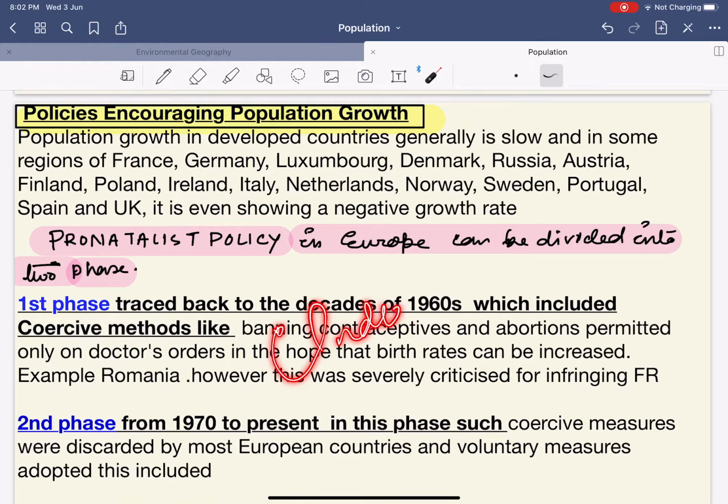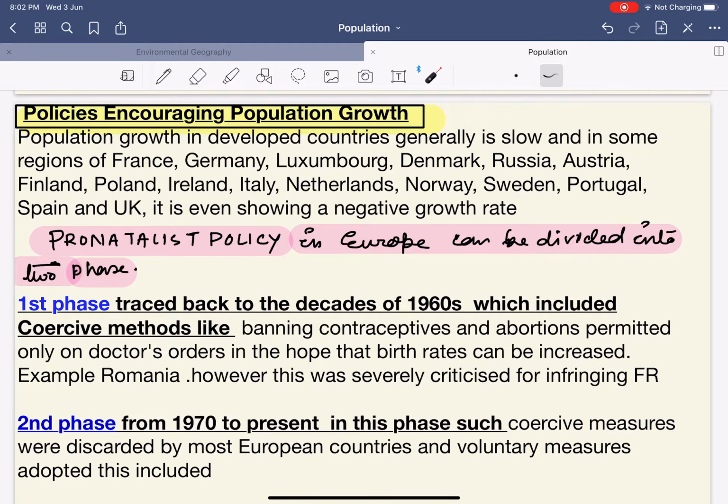Welcome to today's class on understanding geography with diagram. We'll be talking today about the policies encouraging population growth. Now, such policies have been majorly implemented in the European Union, or within the European nations.